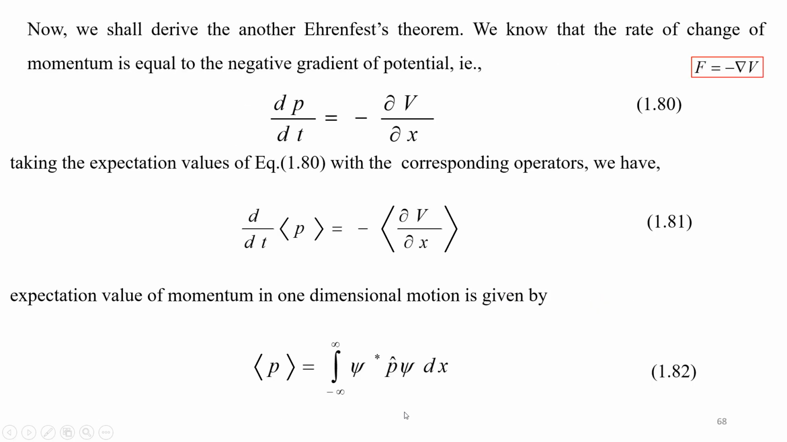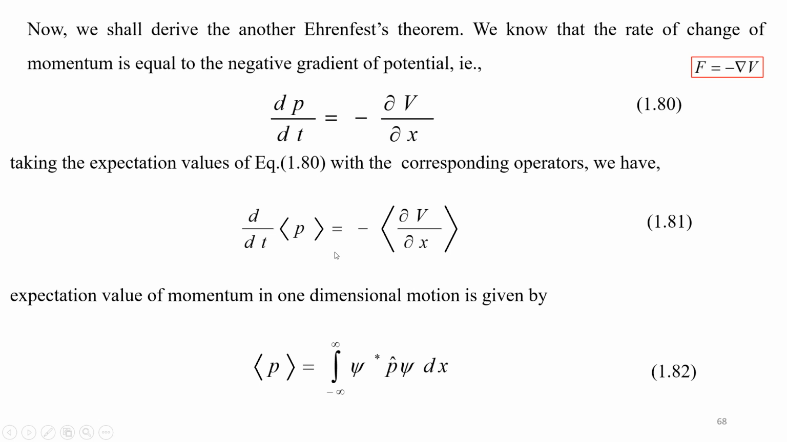We know that the rate of change of momentum is equal to the negative gradient of potential. That is, the force is equal to minus del V. We know F equals dP by dt. So dP by dt is equal to minus partial dV by dx. We know this already. Now just take the expectation value of equation 1.80. We will have equation 1.81.